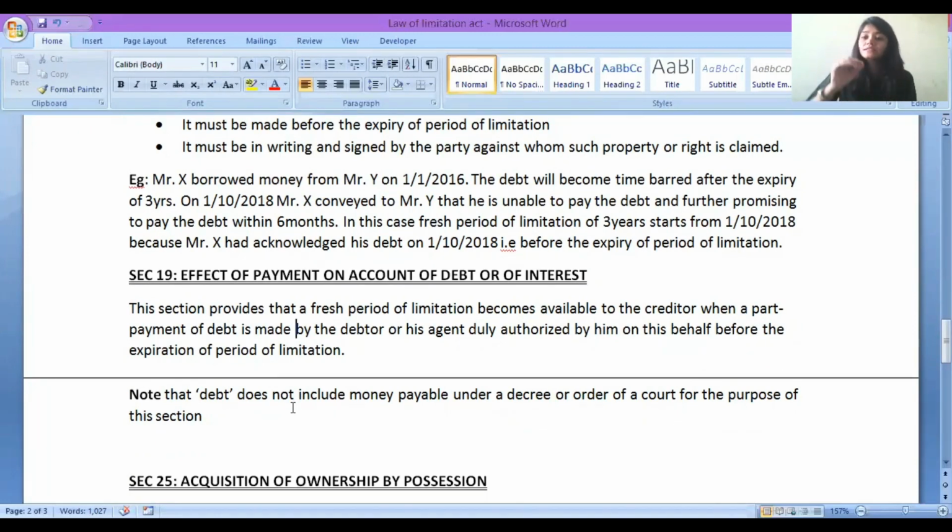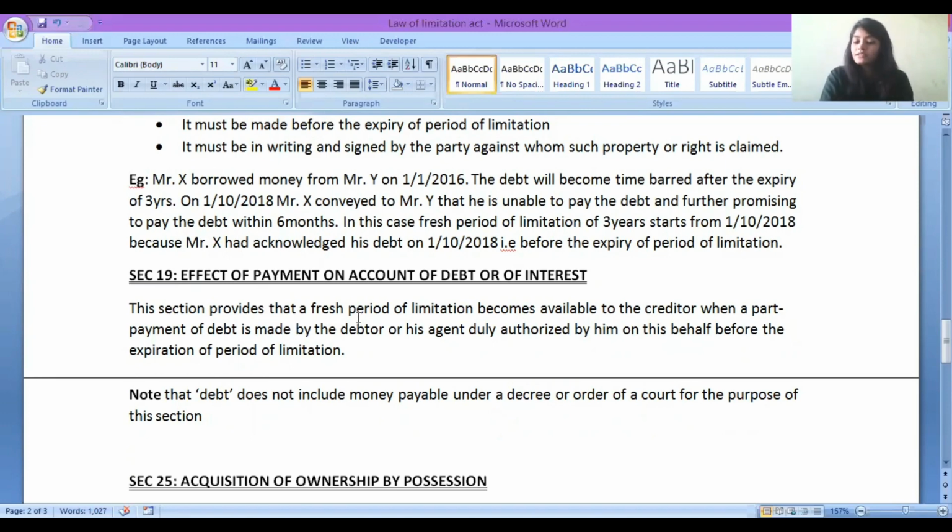Section 19 says that you came and you made a part payment. From 10,000, you made a payment of rupees 2,000. You gave me rupees 2,000. Then from the day on which you pay me rupees 2,000, I will get a fresh period of limitation. The next fresh 3 years I will be getting.